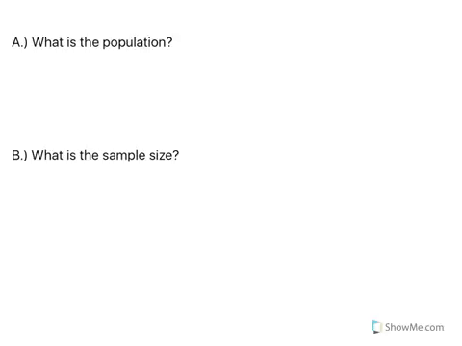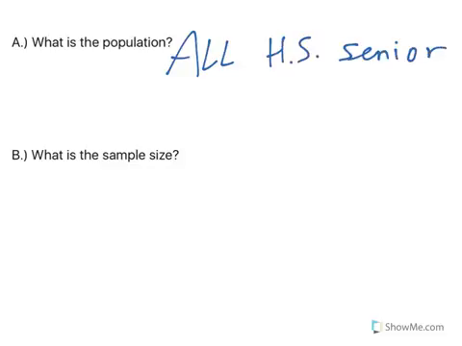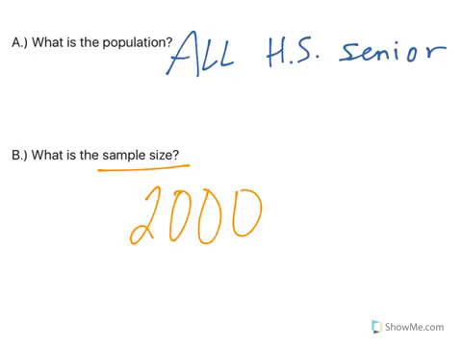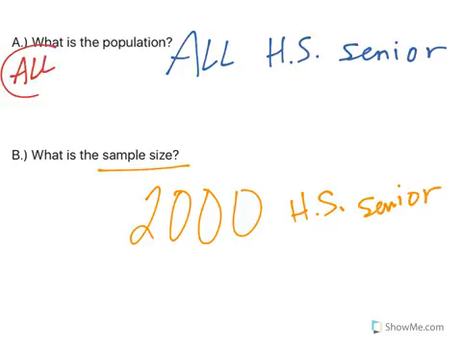Well, remember from the first page, we talked to 2,000 high school seniors. So the population is all high school seniors, because the population talks about everybody that you could have talked to. The sample size is where we say, okay, we could have talked to all of them. That's the population. The sample size is how many did we actually talk to? 2,000 high school seniors. So remember, population is the word all. Sample size actually has a specific number.